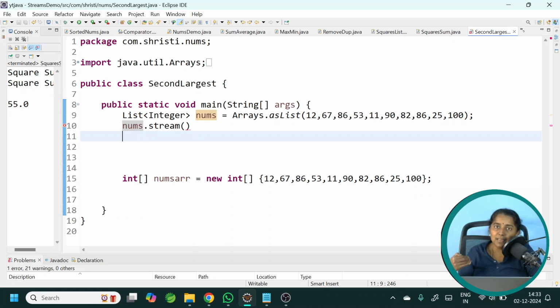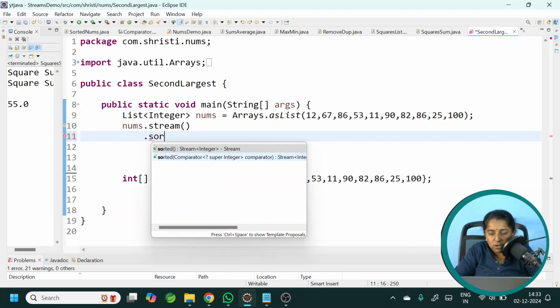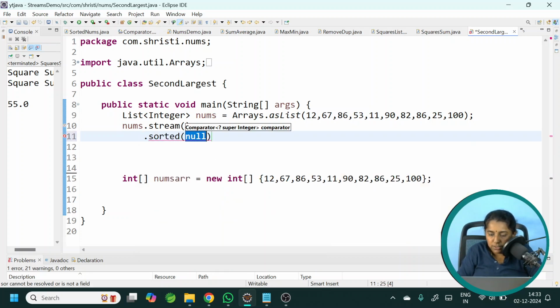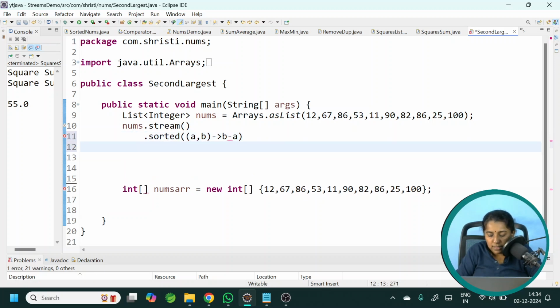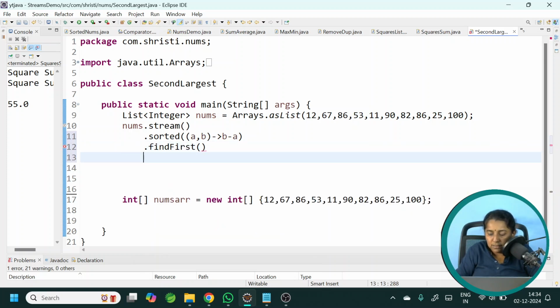After getting this, I can skip the first element, so the first largest number will be gone. Then I can retrieve the first element from the list. That's what we are going to do. Dot sorted. Already we have seen how to implement descending order using lambda expression. A comma B arrow B minus A, because we wanted descending order. Let me give dot find first. It returns an optional. In that I am calling the dot get method. It returns the first element. This will return the first largest number.